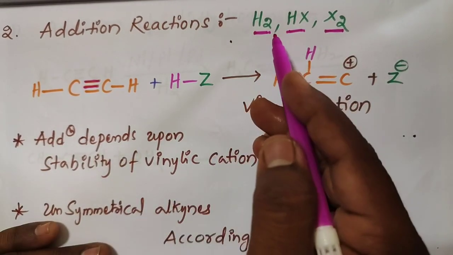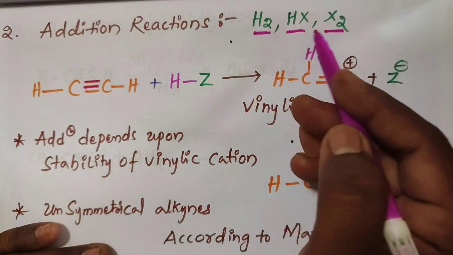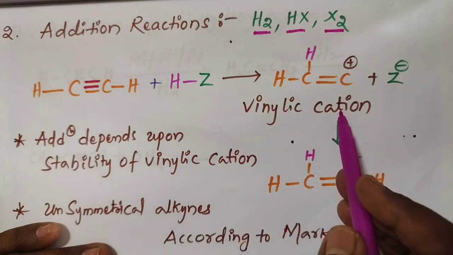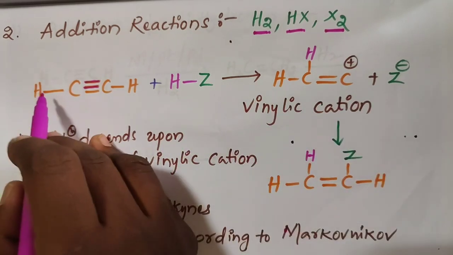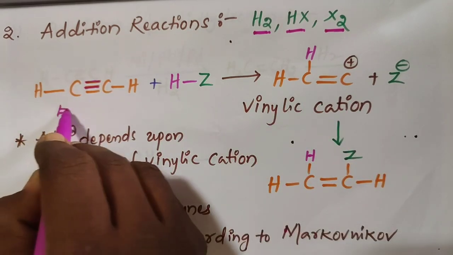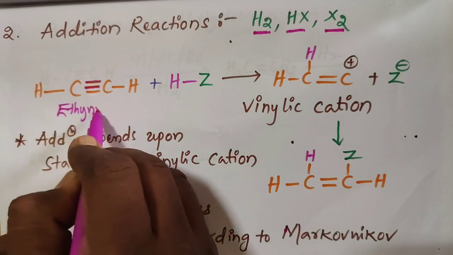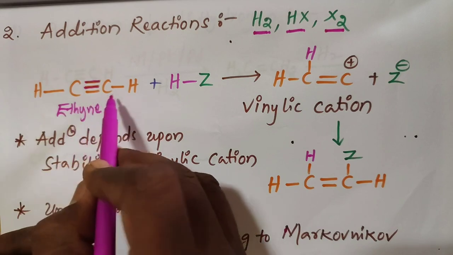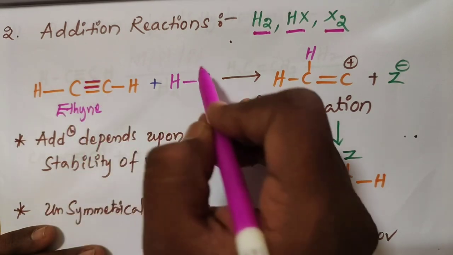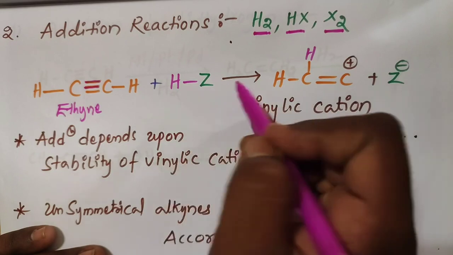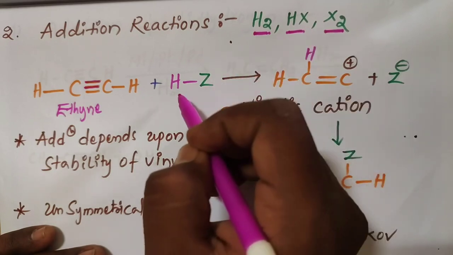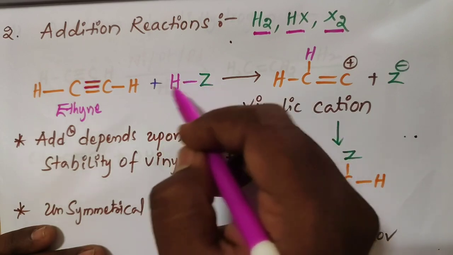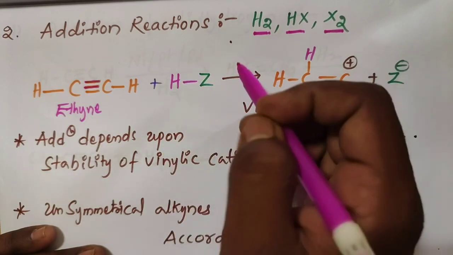Is there any one hydrogenation or hydrohalogenation or halogenation? All are involved by the following of this mechanism. In this, for example, you take ethyne react with HZ. For example, you take Z equal to hydrogen, that is a hydrogenation. Z equal to halogen, that is a hydrohalogenation. Z equal to both are X, that is a halogenation.